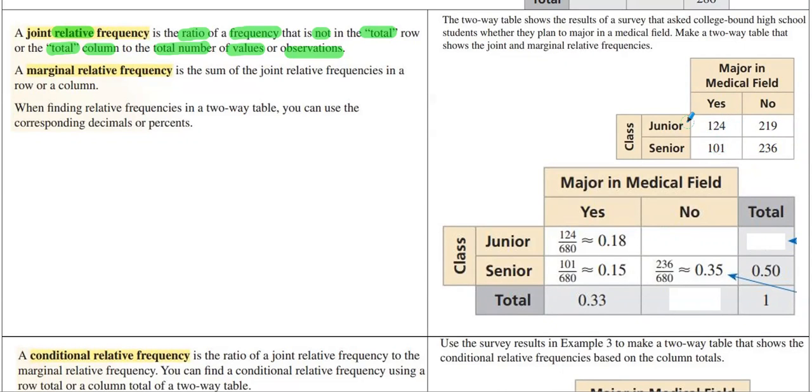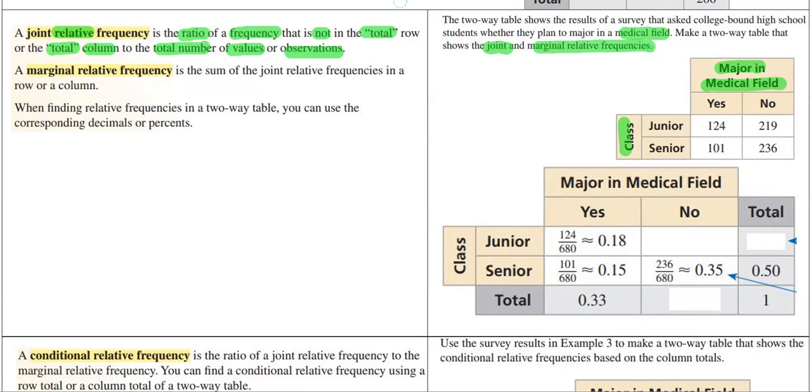Now, the two-way table here has a class, either juniors or seniors, and a major: are you going to major in a medical field? The people who said yes and the people who said no. The two-way table shows the results of a survey that asked college-bound high school students whether they plan to major in a medical field. Make a two-way table that shows the joint and marginal relative frequencies.